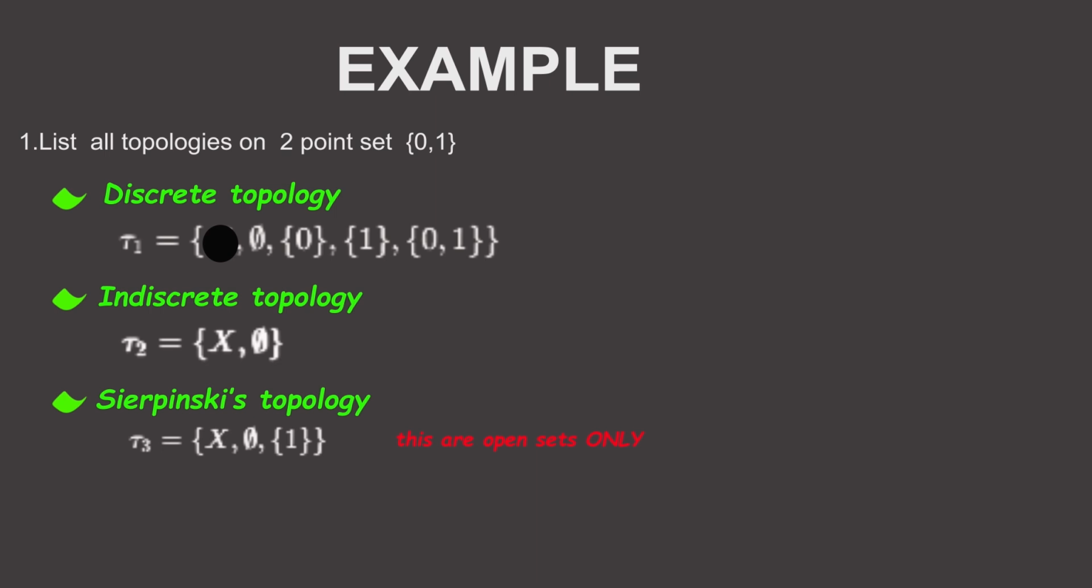Then number four, we have the particular point topology. The one that is not included in those topologies is 0. So we say tau 4 is going to be the empty set, and X, the whole set, which is {0, 1}, and {0}.